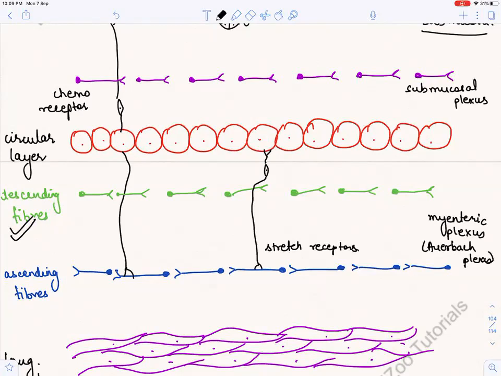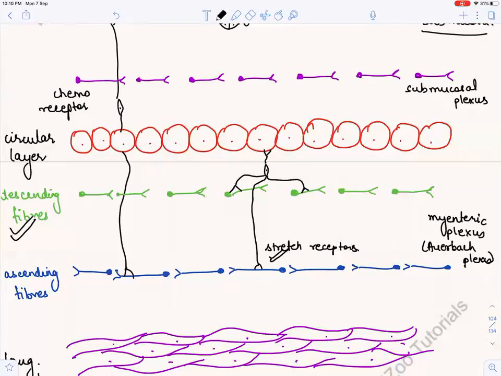So these stretch receptors will activate the descending fibers. Now see, there are axons from the stretch receptor sending signals to these descending fibers, and they are getting activated. And what will happen when this gets activated?